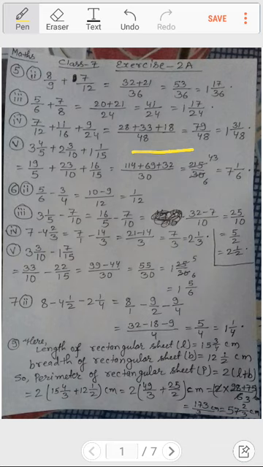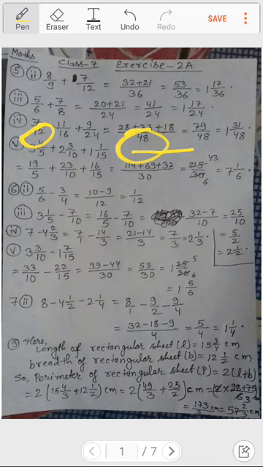If you see, there are 3 different denominators: 12, 16 and 24. So we had taken the LCM of these 3 denominators, 12, 16 and 24, that is 48. And what we had done, we had divided 48 by 12.